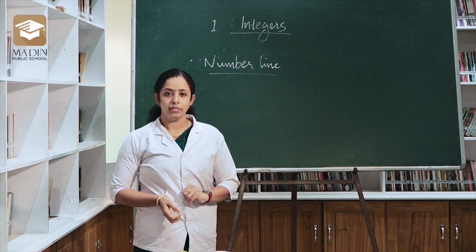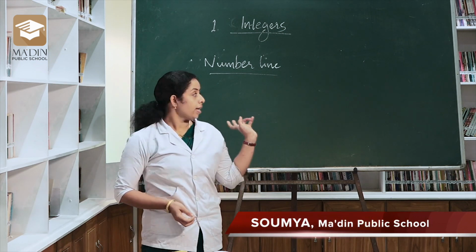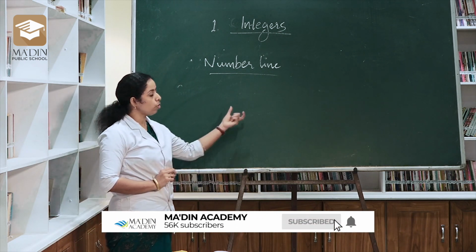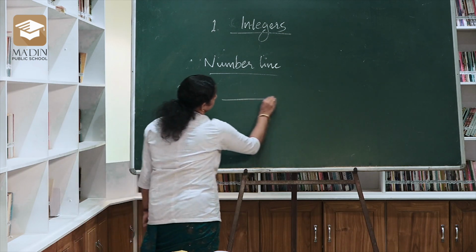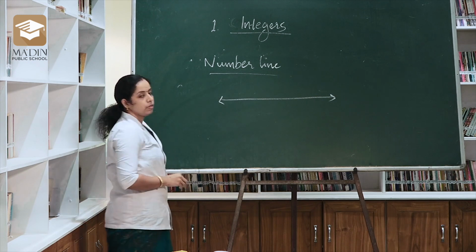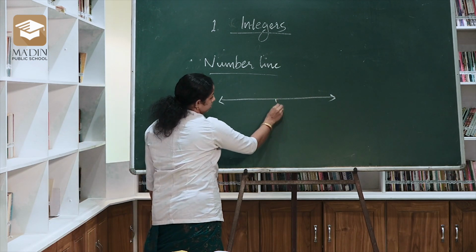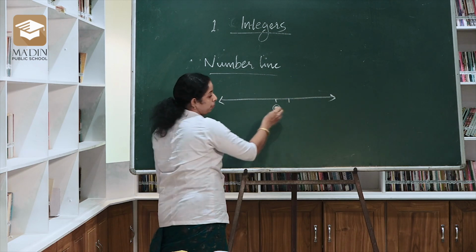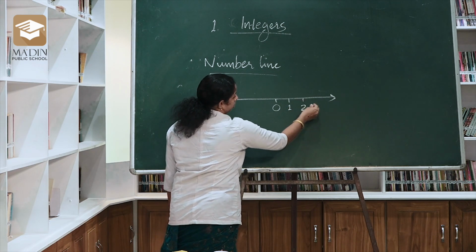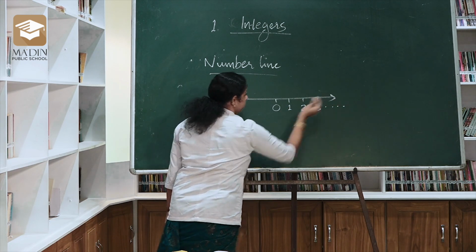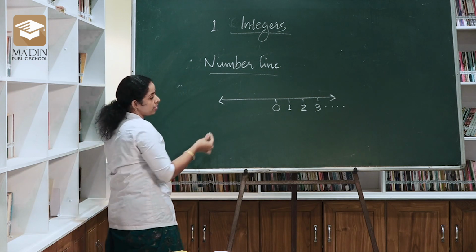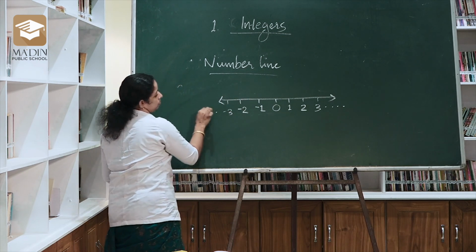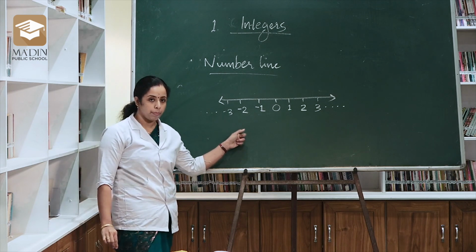Have you heard about number line? A number line we can use to represent all integers. Okay. I will draw one number line for you. Then the center as 0 and the right side of the 0 will be positive numbers. So it becomes 1, 2, 3, etc. And the left side becomes negative numbers. This is an example for number line.